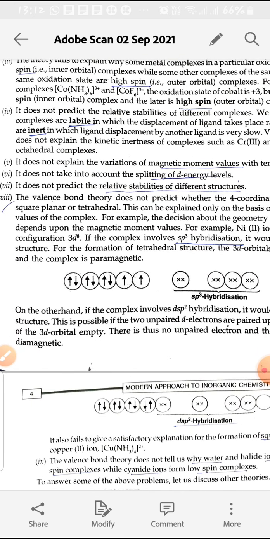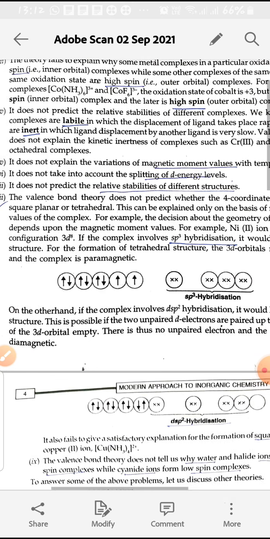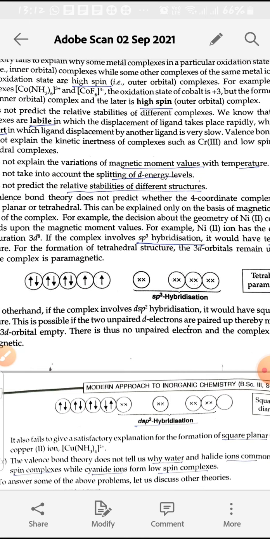So this theory does not explain the relative stability, why some are labile, why some are inert, and does not explain the kinetic inertness of the complexes.